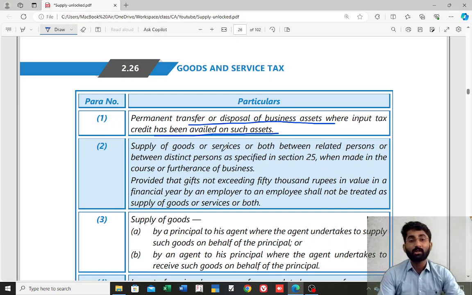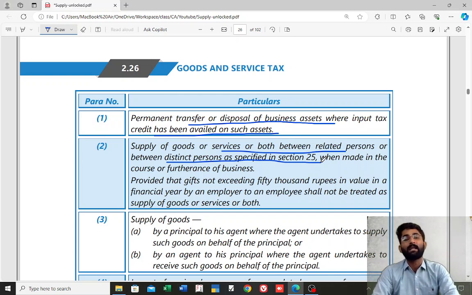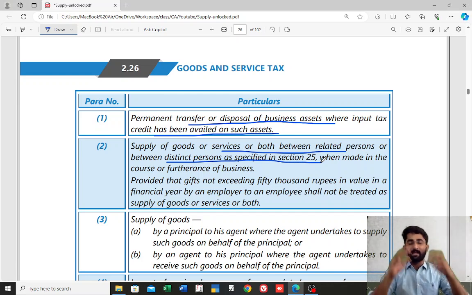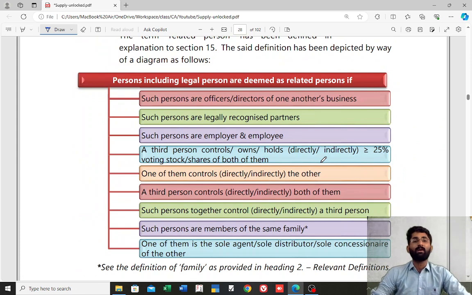Supply of goods or services or both between related person or between distinct person as specified under section 25. First of all, we need to know who are related person. Remember the definition of related person? Directly we will go to this part. Here we will get to know who are these related persons. See, such persons are officers or directors of one another's business. Such persons are legally recognized as partners. Employer and employee, these two are related persons. Third person